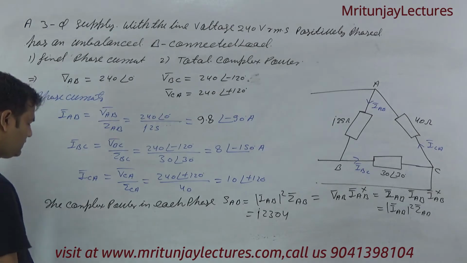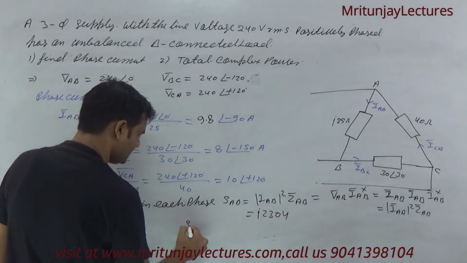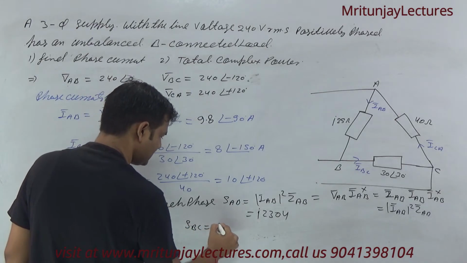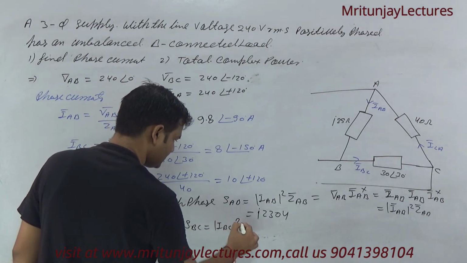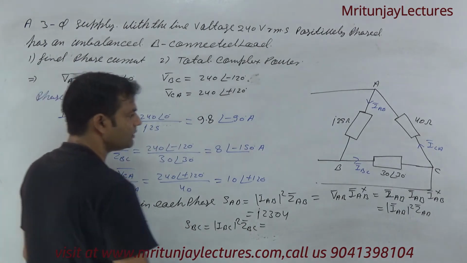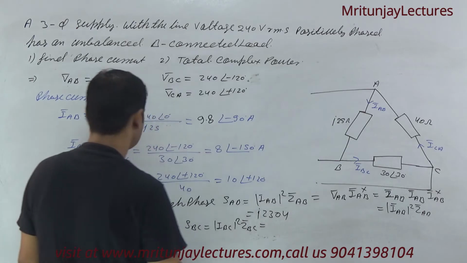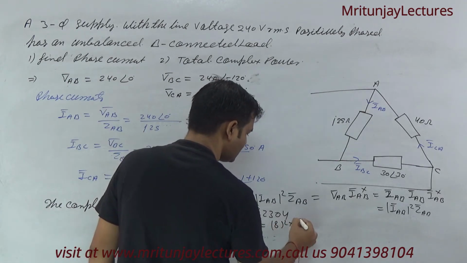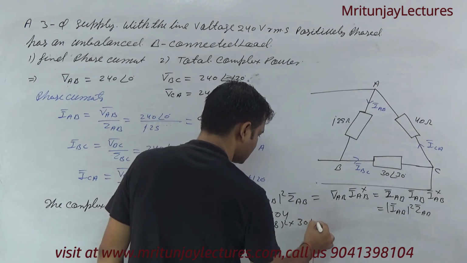Okay, each phase SAB and BC. BC is written as the same, mod of IBC squared into Z of BC. What about IBC? That is 8 to the whole square into 30 at the angle plus 30.